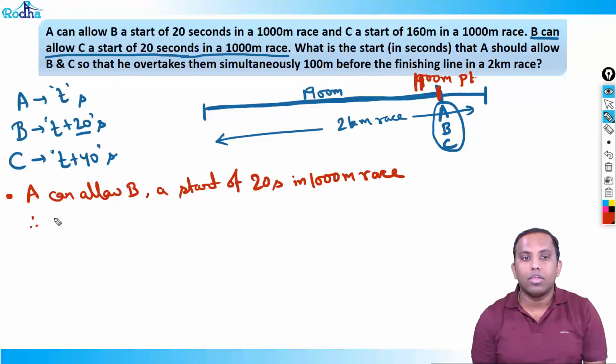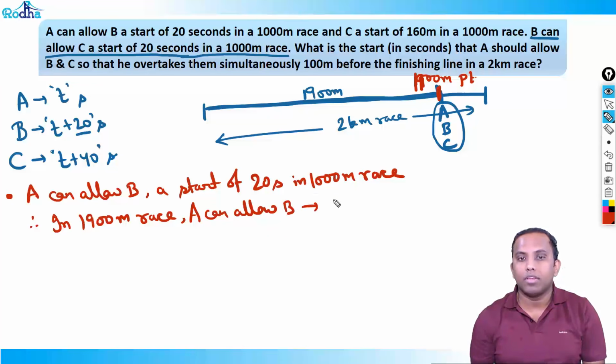Therefore, in a 1900 meter race, how much can A allow B? Simple unitary method. 20 seconds in a 1000 meter race, right?